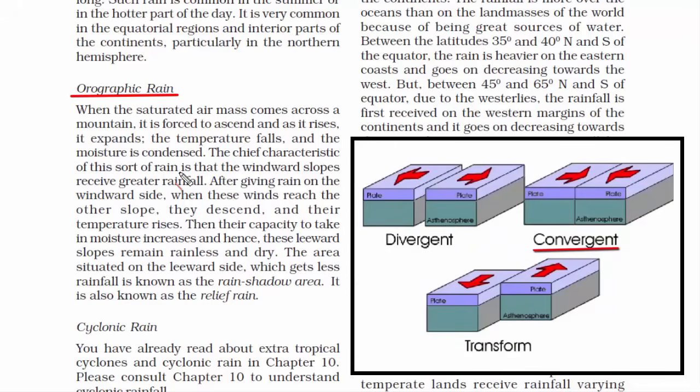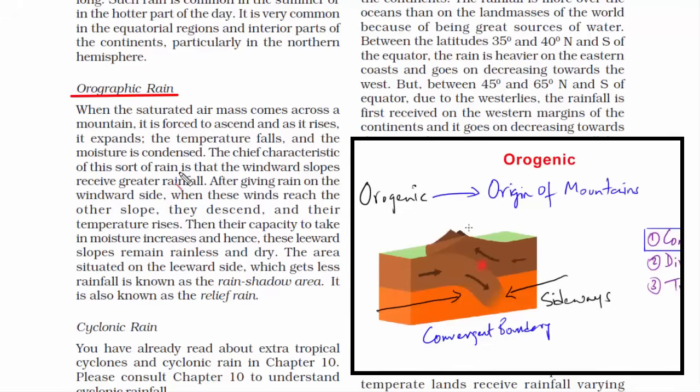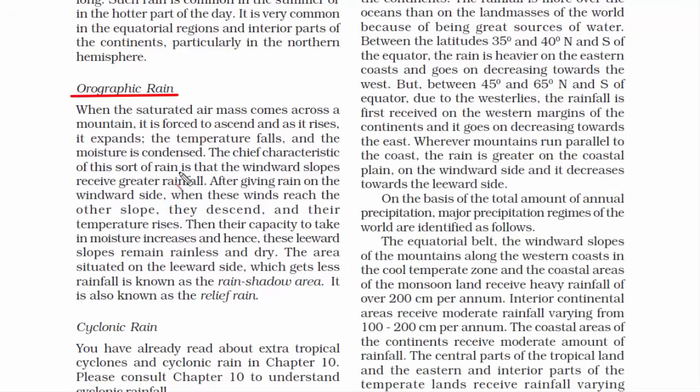When crustal plates move horizontally, they either come closer or they move apart, or sometimes they slide past each other. And mountains are formed when two crustal plates come closer, in which one has to slide under the bigger plate, which makes the land surface elevate, and that's how mountains are formed. So this is what the orogenic process is. Now here it says orographic rain. That means the rainfall has to do something with mountains. The key element over here is the mountains.